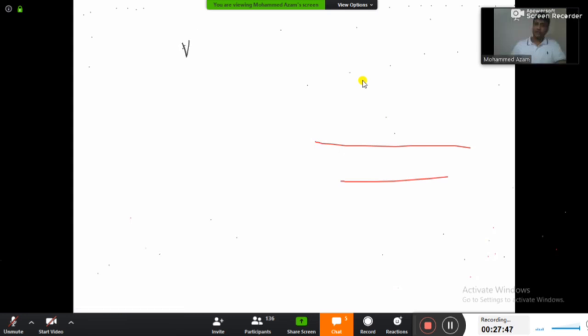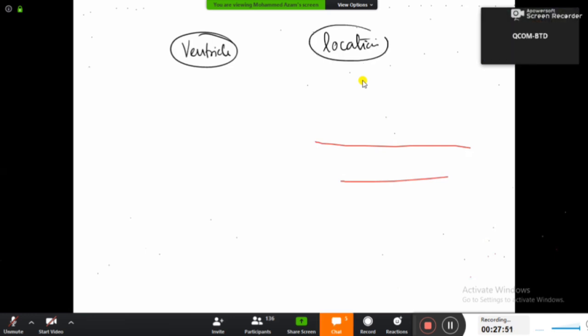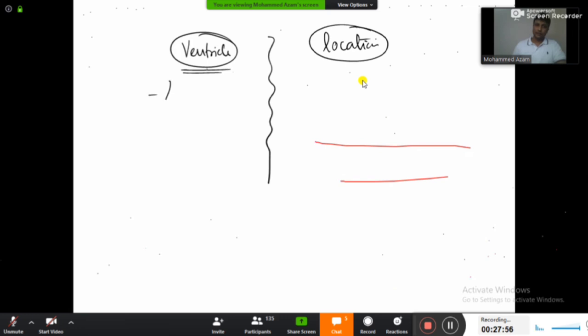On the right hand side, we are going to write down the location of the ventricle. Now, what is the name of the ventricle? First one here, the lateral ventricle. Now, where is the lateral ventricle located, guys? It is located in the telencephalon. Obviously, cerebral hemispheres. Everyone knows that. So try to learn the medical terminology. So don't write cerebrum there. Write down telencephalon.